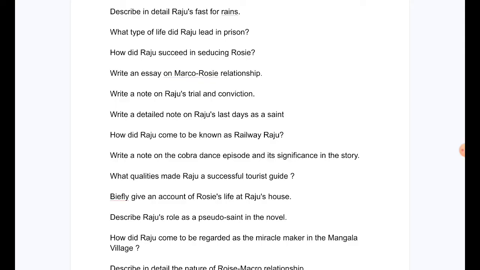What qualities made Raju a successful tourist guide? Briefly give an account of Rosie's life at Raju's house. Describe Raju's role as a pseudo-saint in the novel. How did Raju come to be regarded as the miracle maker in the Mangala village?